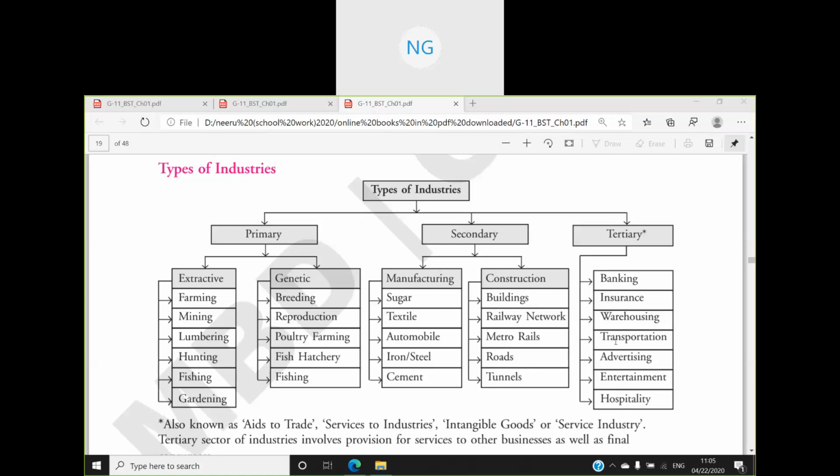Now coming to the third industry, known as the tertiary industry. Primary industry makes the raw material, and that raw material is used by the secondary industry to make the final product. Now the producer has made the product, and it is lying in the factory. How will that producer sell the product? The producer will make an advertisement for the customers: this product I have produced, please purchase it.